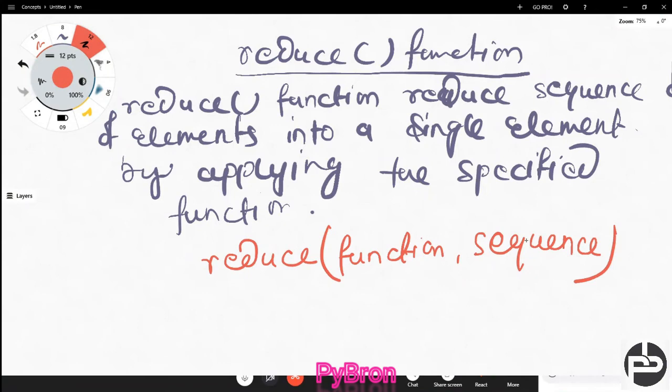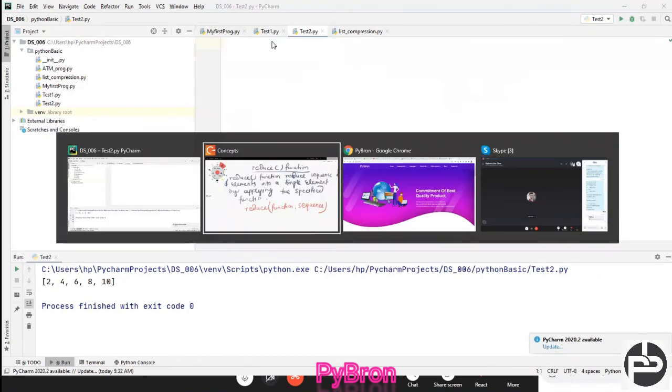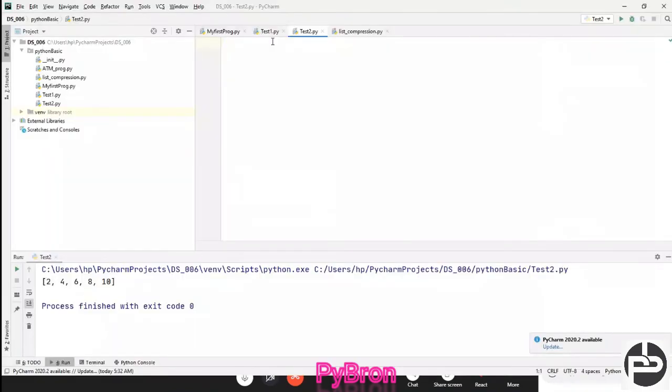Now try to understand: the reduce function comes under the functools module. So the reduce function comes under functools. One minute, I'll copy this for you guys for the chat. Now let's understand from functools.